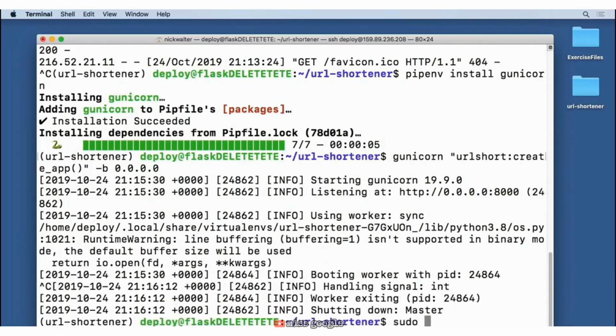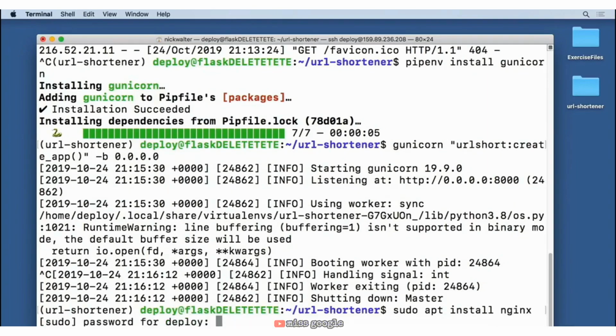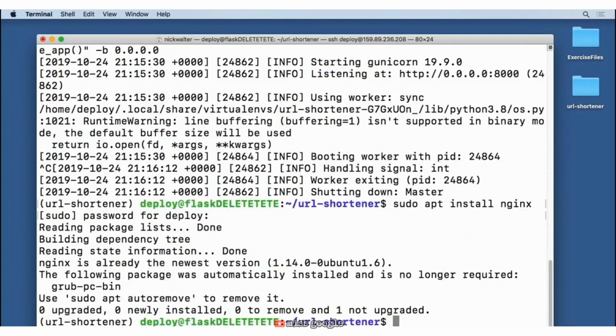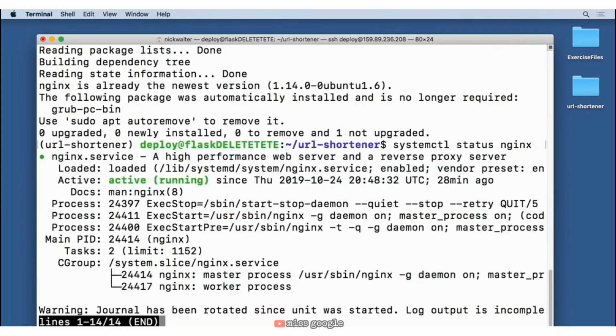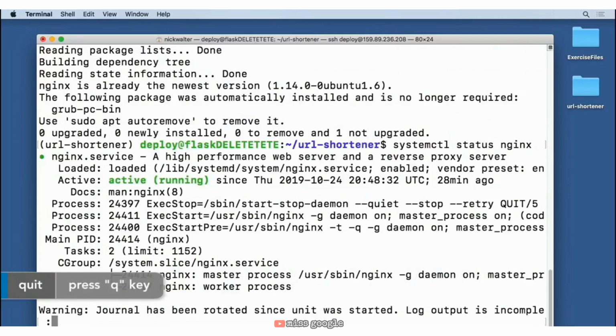We're going to do a sudo apt install Nginx. And once you have that installed, you want to make sure that it is running. You can do that with a systemctl status Nginx. You should see that phrase active, showing that it's running. Now, if you have this, go ahead and do a colon and hit Q to quit out of that.